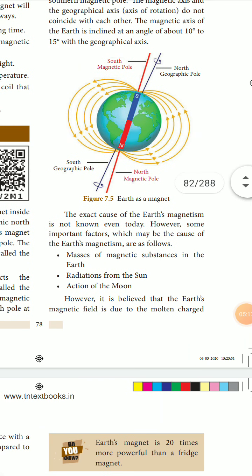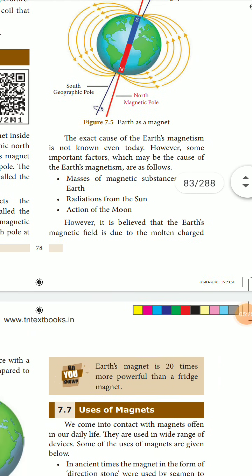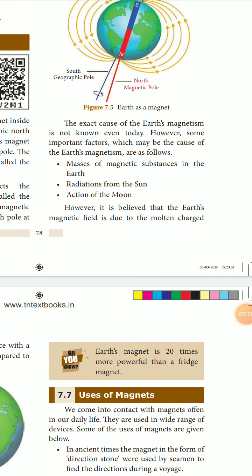The exact cause of the earth's magnetism is not known. What is the real reason for this magnetic effect of the earth is still not known. However, some important factors which may cause the earth's magnetism are as follows. They have found out the important factors, but what is the real reason behind this magnetic effect is still not known.